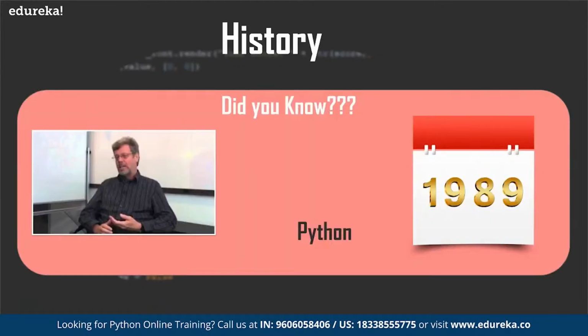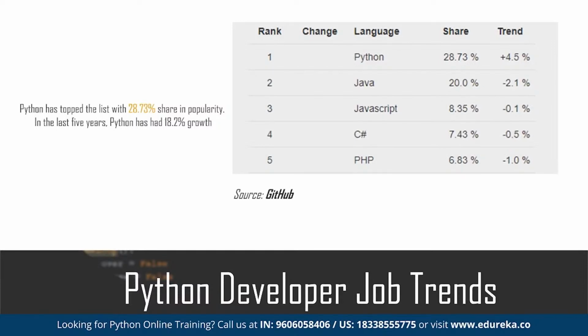This is the guy who created Python, and his name is Guido van Rossum. He created it in 1989. Suddenly, there is a big buzzword for Python. Python has topped the list with a 28.73 share in popularity. In the last 5 years, Python has had 18.2% growth. That is what you can see here. And obviously, there are a lot of jobs available as well. The only reason is that I can do a lot of things using Python.